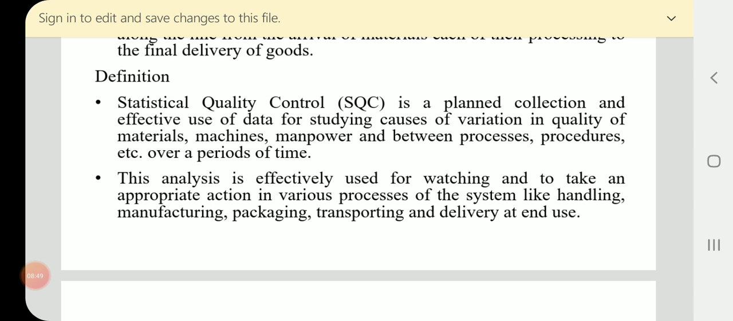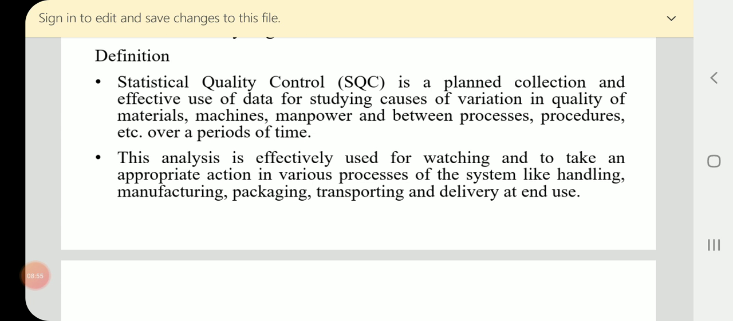Now the definition. Statistical quality control is a planned collection and effective use of the data for studying causes of variations in quality of materials, machines, manpower, and between the processes, procedures, etc. over a period of time.